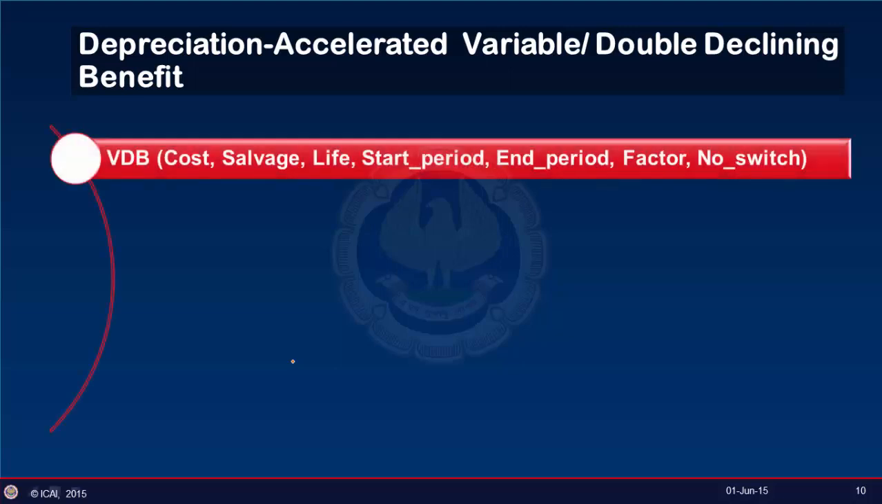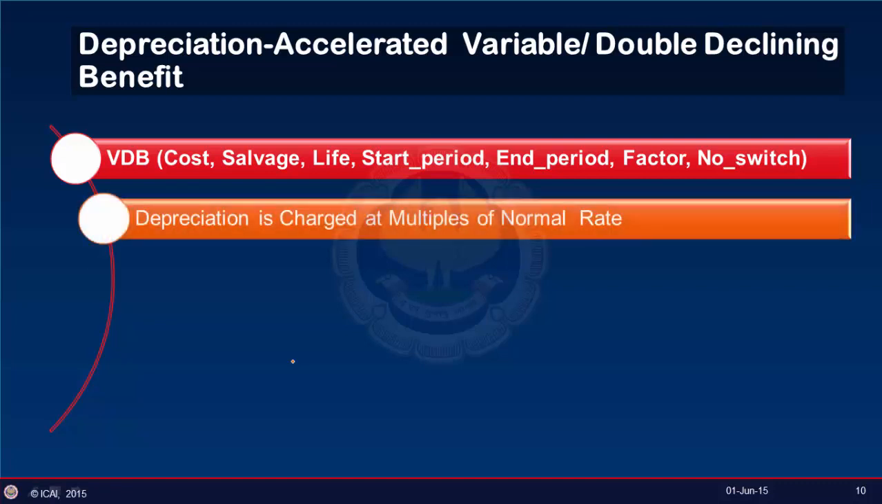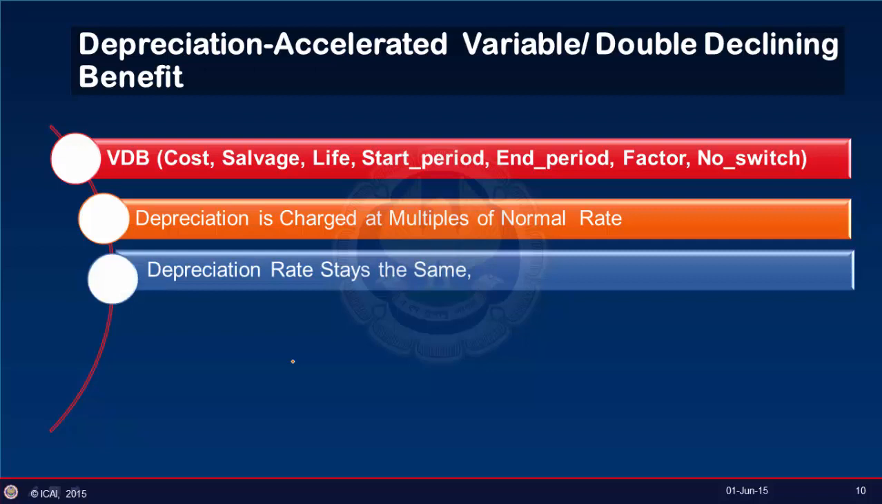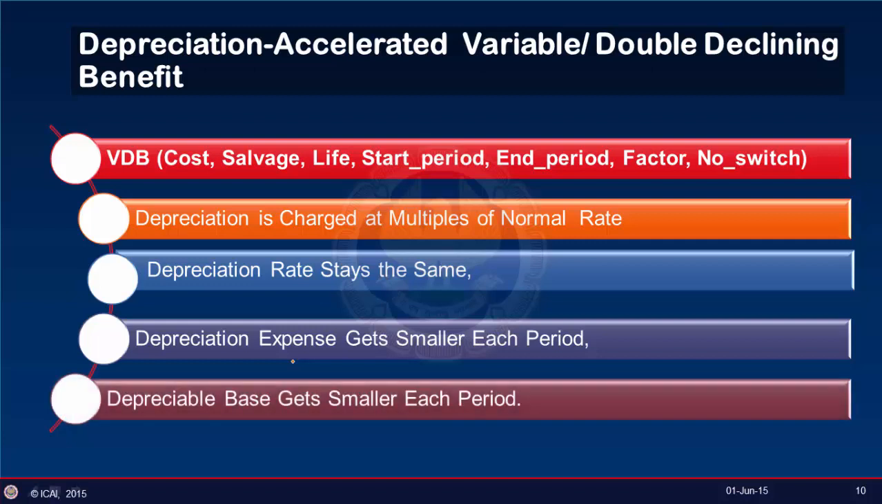Variable declining method. When we use the variable declining method or double declining method, the depreciation rate stays the same, but the depreciation expense gets smaller each period, and the depreciable base also gets smaller each period, right? So here depreciation is charged at a multiple of the normal rate. Now under this method depreciation is charged at multiple rates.